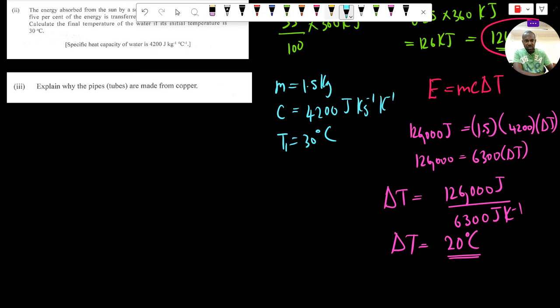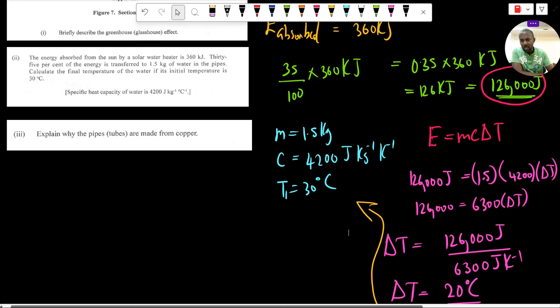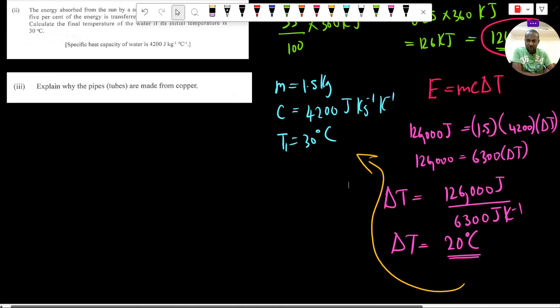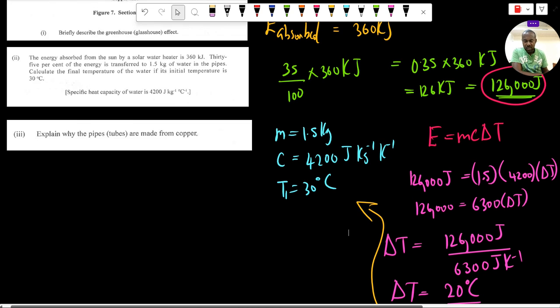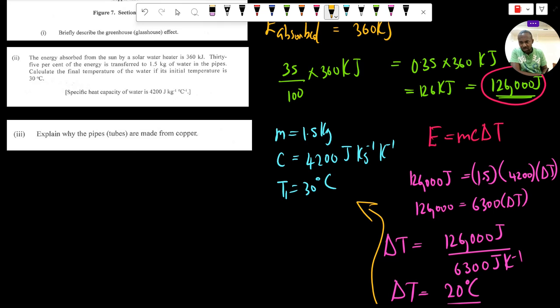But of course, if we come back over here, we see that T1 is equal to 30 degrees Celsius, the initial temperature. And because heat is being transferred to the water, it's going to experience a temperature rise, right? So if we let the final temperature be T2, we can say that T2 minus T1 is equal to delta T, which is 20 degrees Celsius.